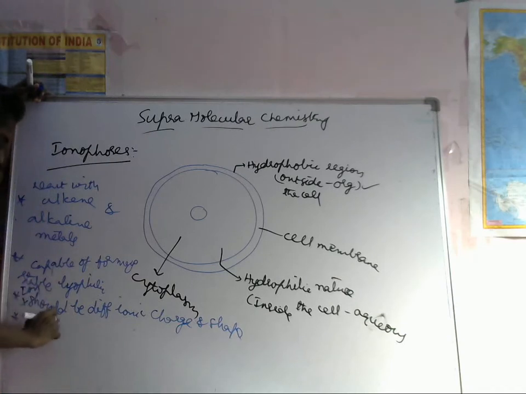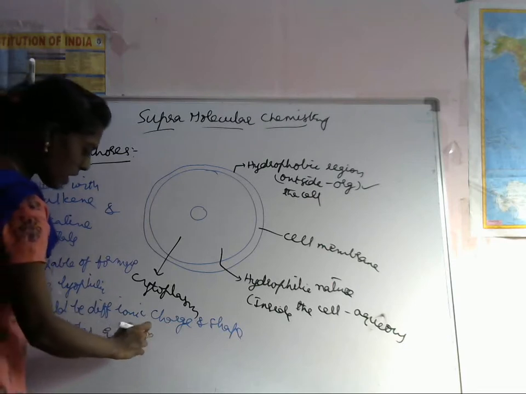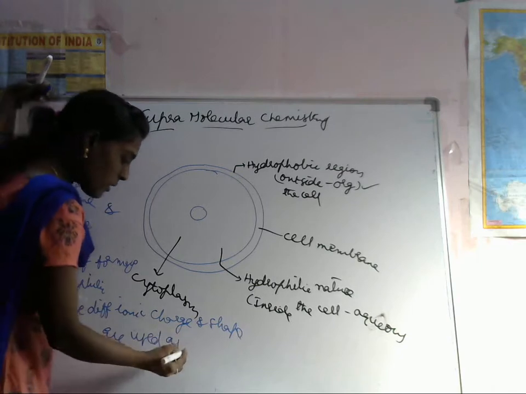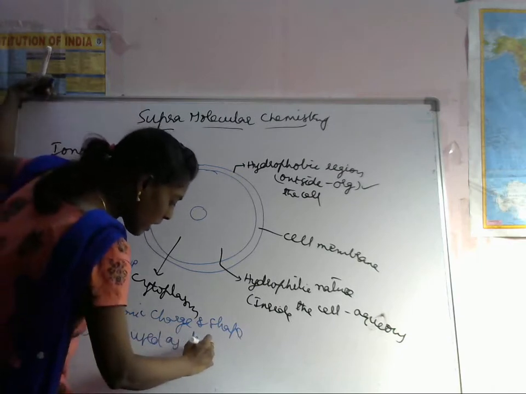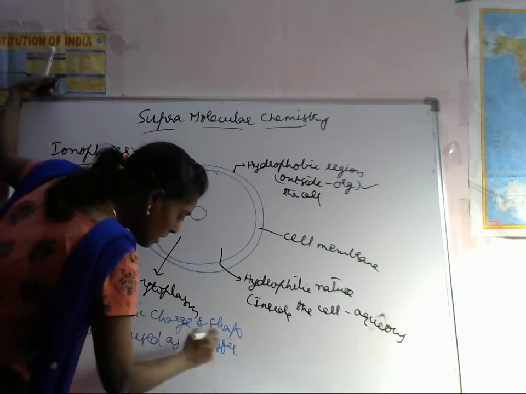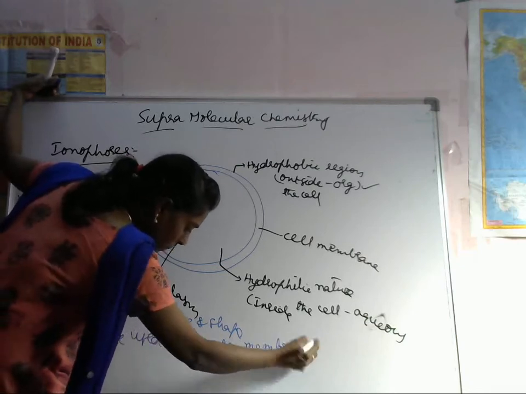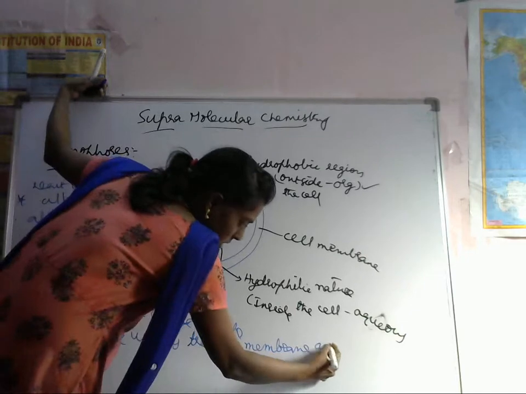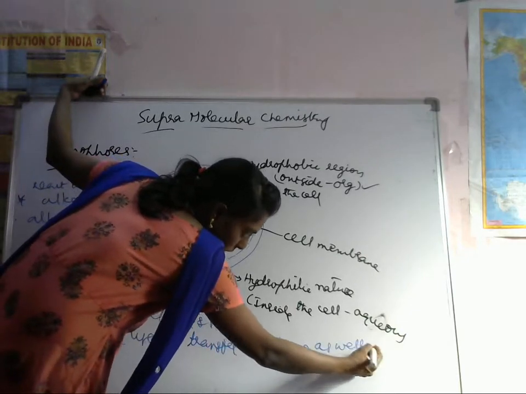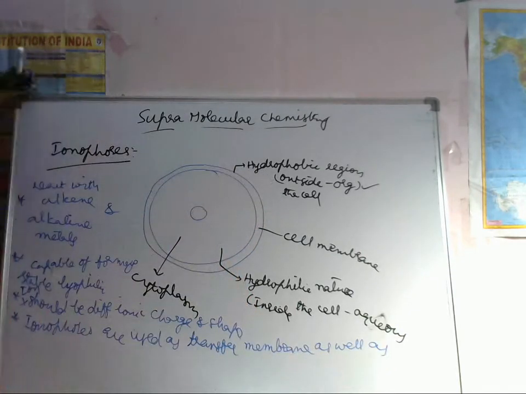The ionophores are used as transfer membrane as well as phase transfer catalyst.